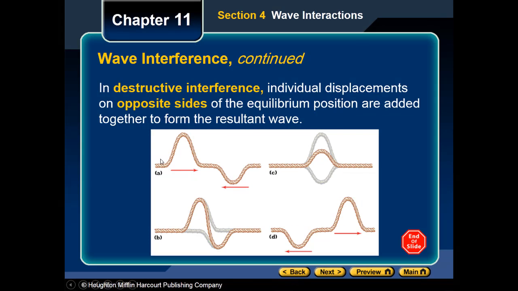So for destructive interference, and this is a difference between constructive and destructive, in destructive interference the two waves are going opposite to each other, they are on opposite sides. One of them has the peak on the top, the other one has the peak on the bottom. When those two waves meet each other, their resultant wave is not the summation, it's the subtraction. So the bigger wave, the one on the top, will be dominant. So the resultant will be the amplitude of the big wave minus the amplitude of the small wave. And afterwards they continue.